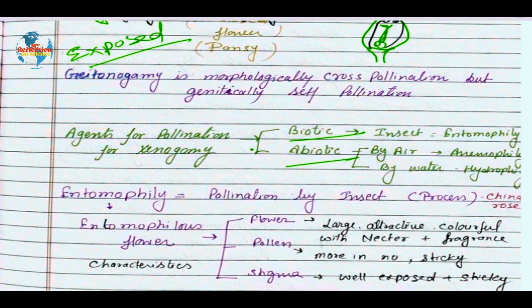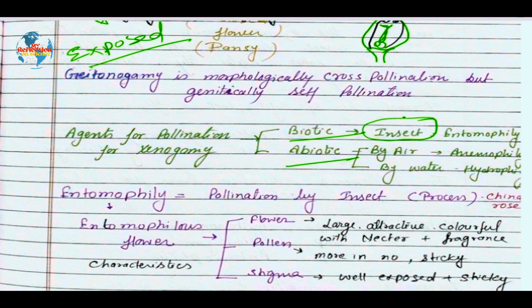Biotic agent we have to study in detail, that is by insect. There are many more you must have studied, by birds also, by snails also, by elephant also, but in NCERT for board examination we have to focus on only one type, that is entomophily. Means if pollination takes place by insects, remember in that way, ant means insect. So the term entomophily is used for insect pollination.